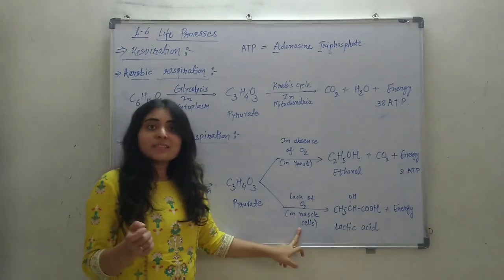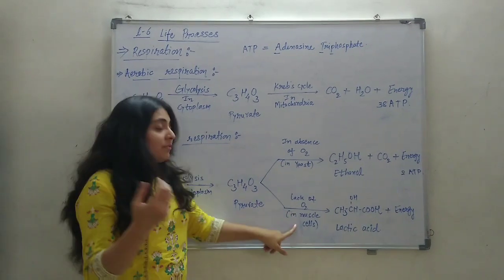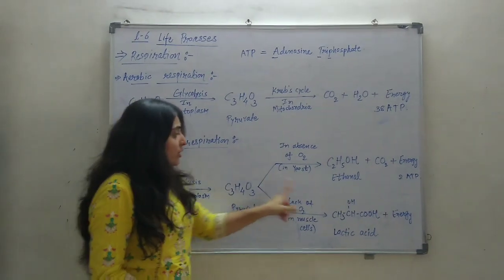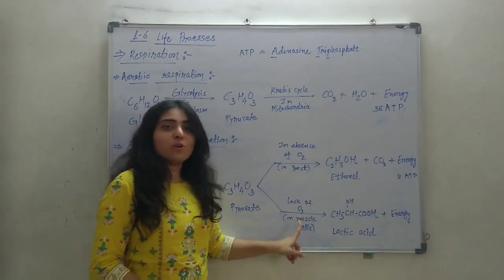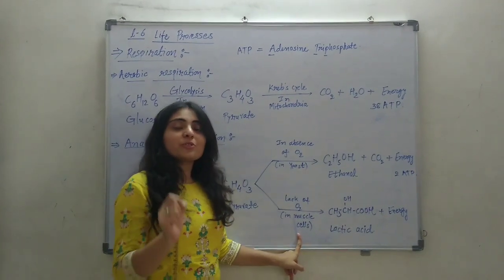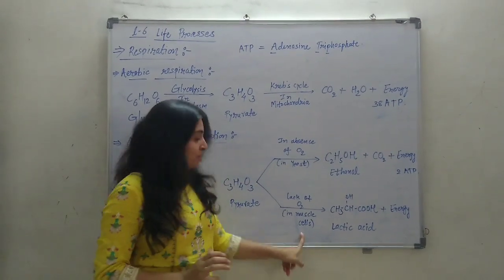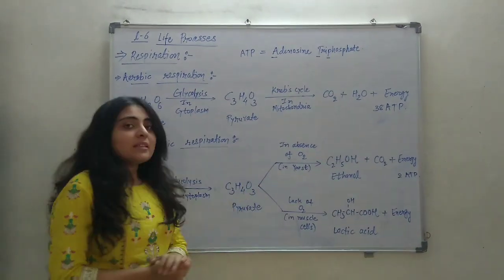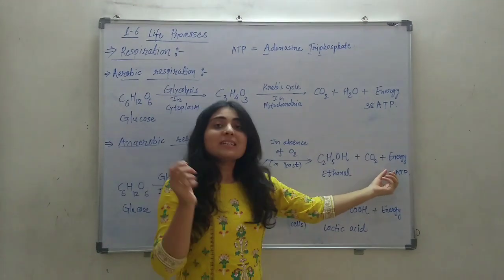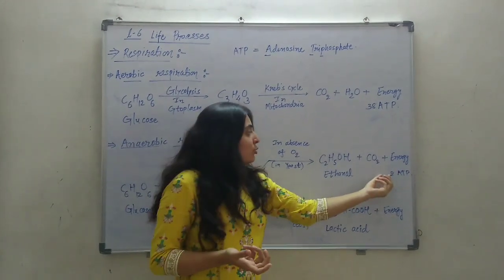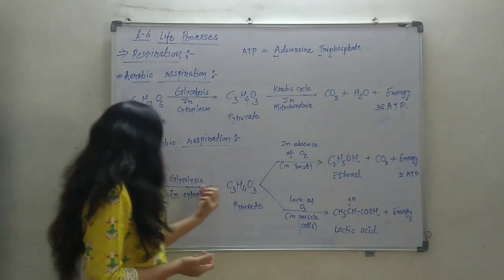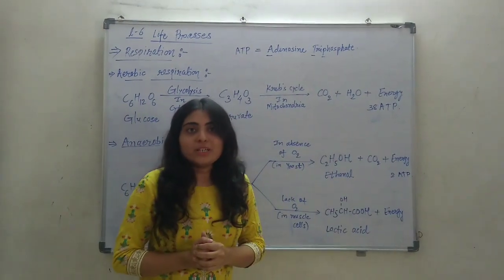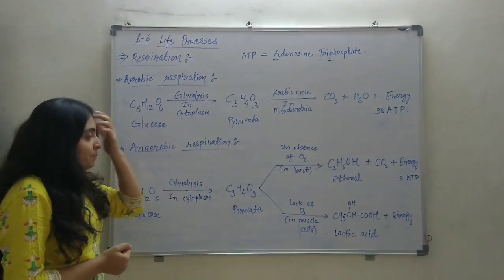And in the muscle cells of animals, when the proper amount of oxygen is not obtained, as I discussed, this pyruvate will convert into lactic acid. The proper amount of oxygen is not available for the muscle tissue, so it will form lactic acid and energy. This anaerobic respiration is incomplete combustion, so the amount of energy is much less. It is said that one glucose molecule will give 2 molecules of ATP in this respiration.